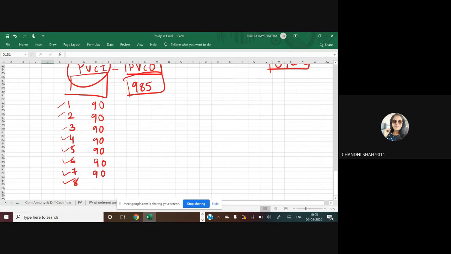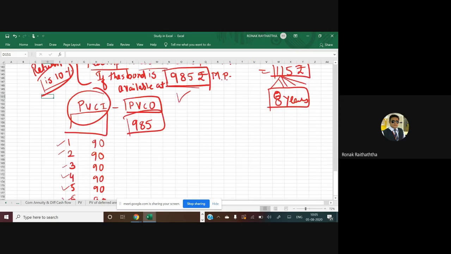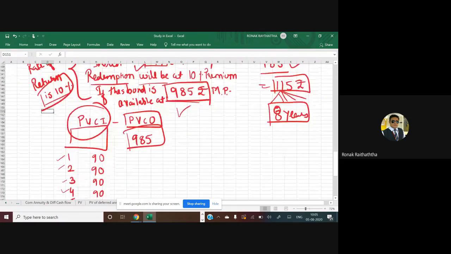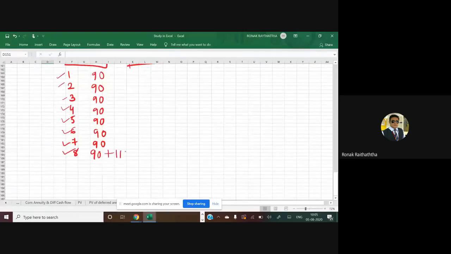Maturity amount. Absolutely. What is the amount of maturity, beta? It is 1100. Very true. So it would be 1100. So that would be the cash inflow of year number 8. In year number 8, you are going to get the interest as well, right? So no one can say that you are not going to get the interest in it.